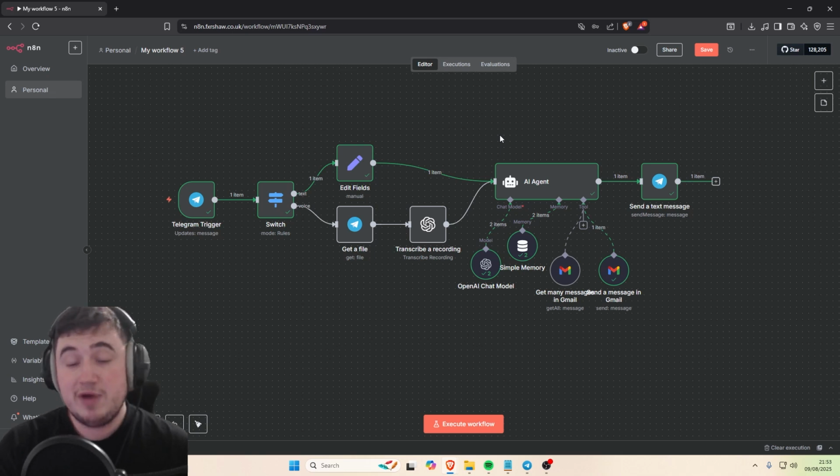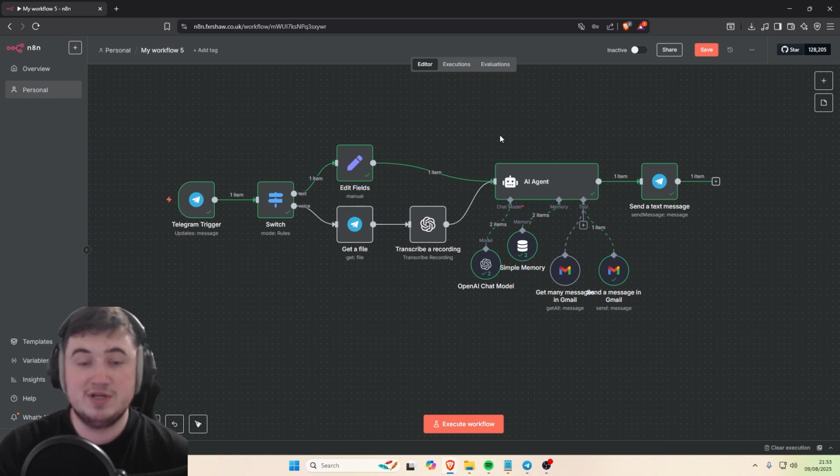Have you ever wanted to have your own AI agent that will read your emails for you and summarize them in a nice format, or even send emails for you to certain people regarding meeting times or just any emails in general? Well, this AI agent in n8n will do that for you very easily, and it's a very easy to set up AI agent which can take in voice and text messages from Telegram,